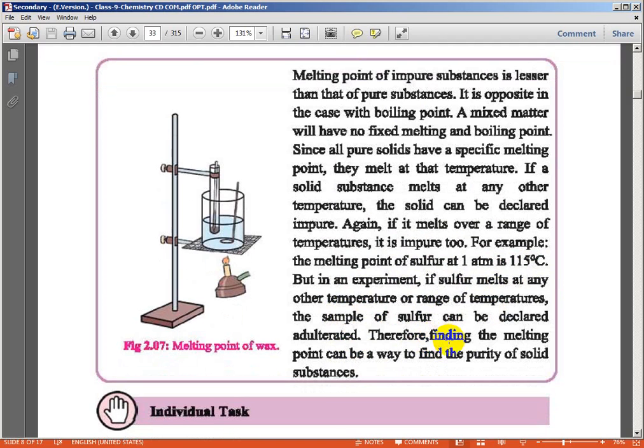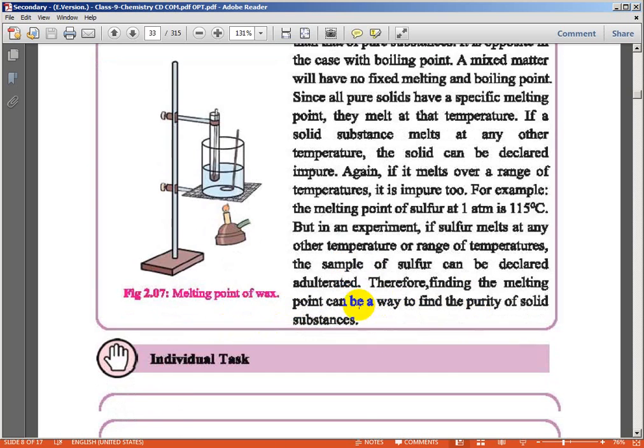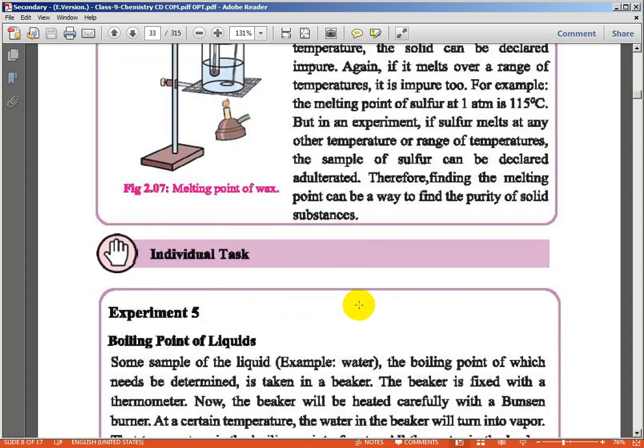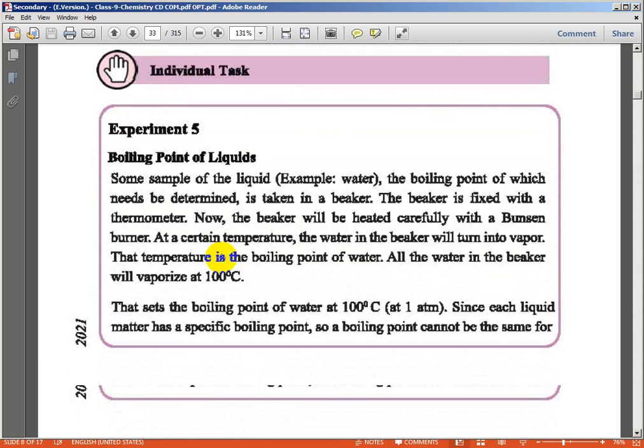Therefore, finding the melting point is a way to find the purity of a solid substance, while for a liquid substance it is the boiling point.